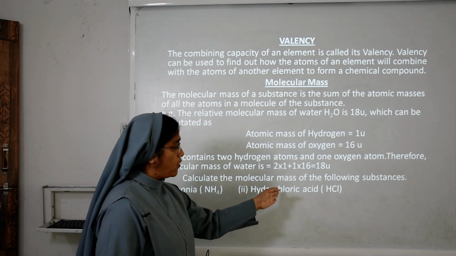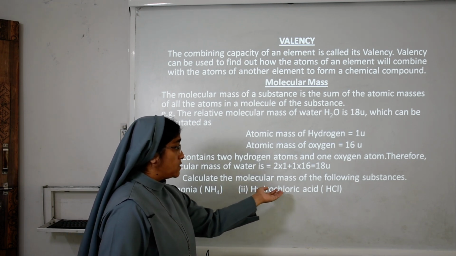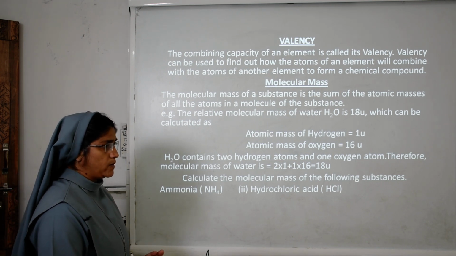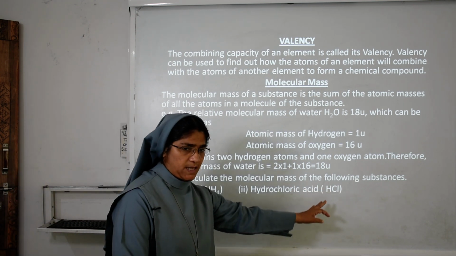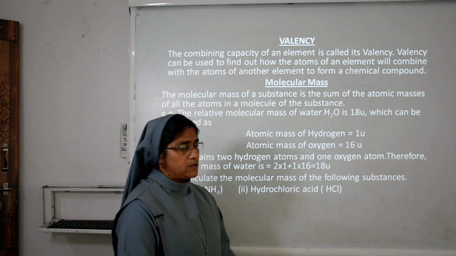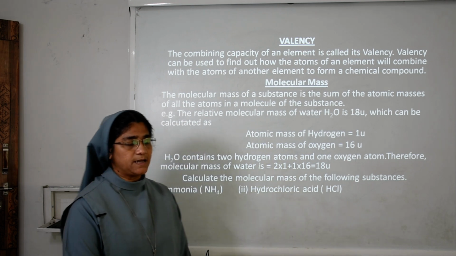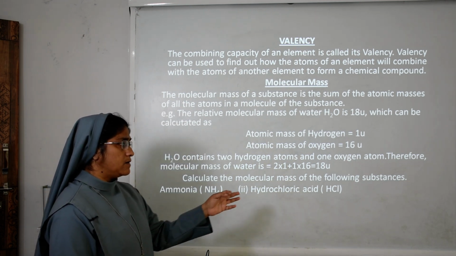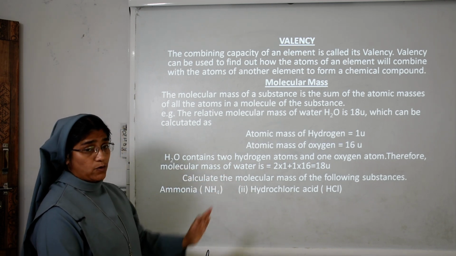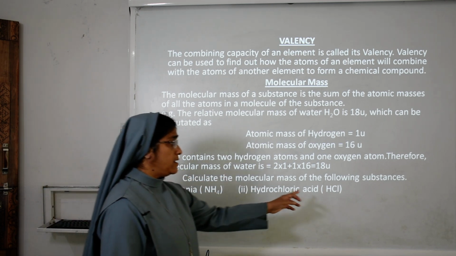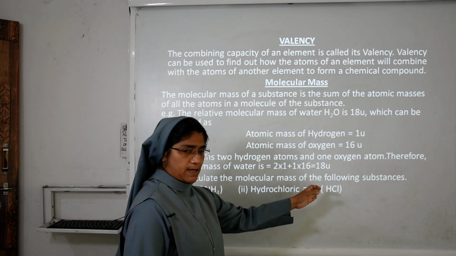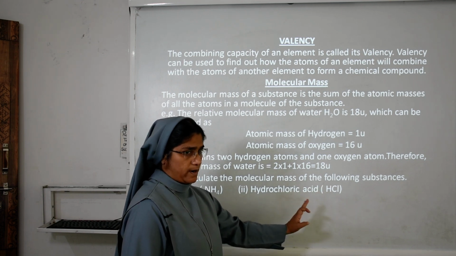Now, what is the molecular mass of hydrochloric acid? What is the formula of hydrochloric acid? That is HCl. How many atoms of hydrogen are present? One atom. How many atoms of chlorine are present? One atom. So how will we find the molecular mass of hydrochloric acid? 1 into the atomic mass of hydrogen, which is 1. So 1.